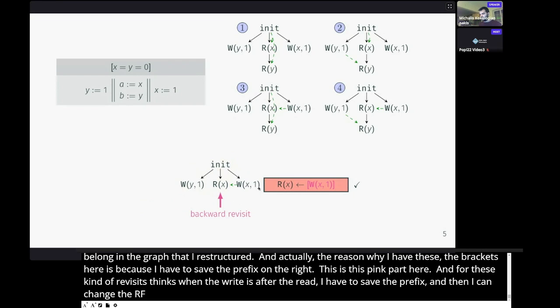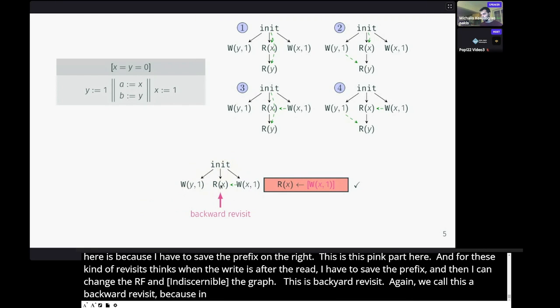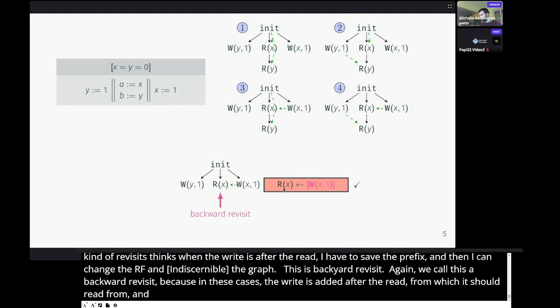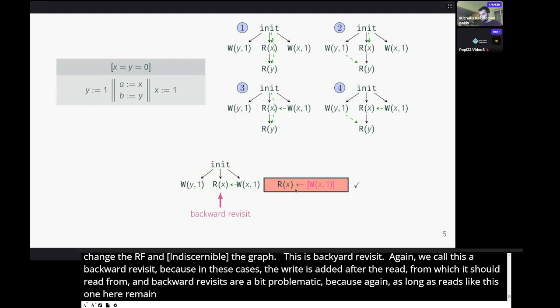This is called a backward revisit. Again, we call this a backward revisit because in these cases, the write is added after the read from which it should read. And backward revisits are a bit problematic because, again, as long as reads like this one here remain in the graph, then we cannot forget all these prefixes that have backward revisited this read here.